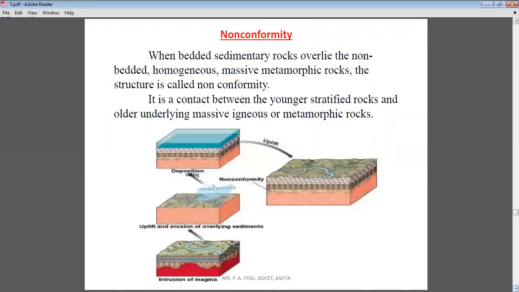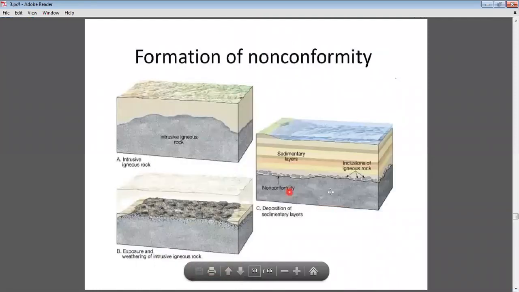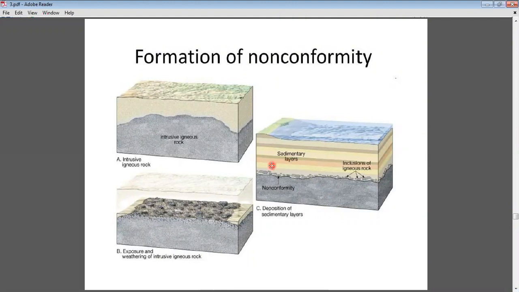In the third type, we discussed that the older rocks are non-layered rocks, meaning igneous or metamorphic rocks, and the younger rocks above the unconformity are layered, meaning sedimentary rocks, generally in horizontal sequences. So this is about the three types of unconformities: angular unconformity, disconformity, and non-conformity.